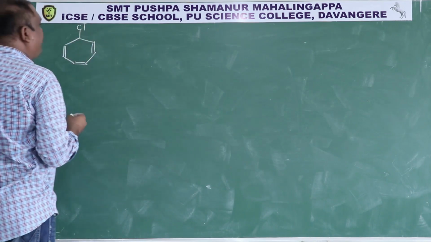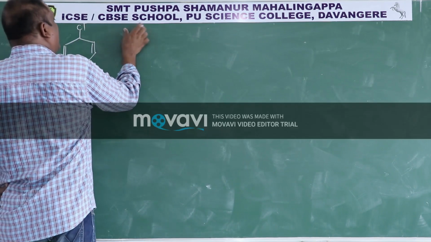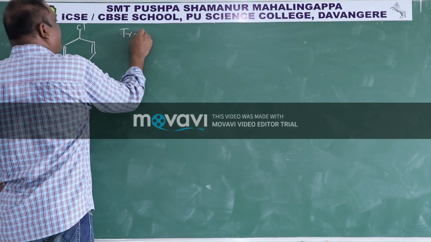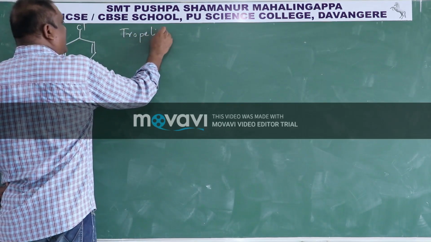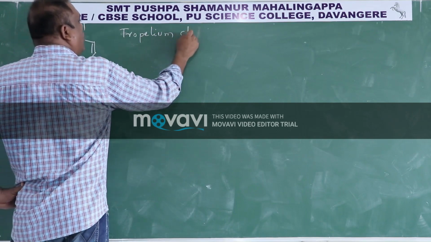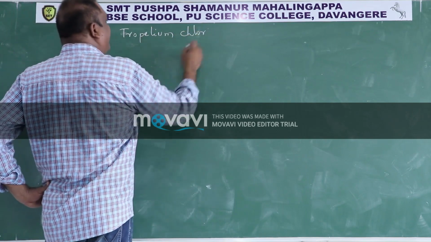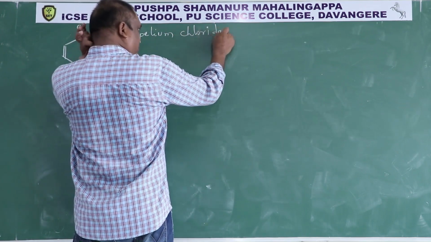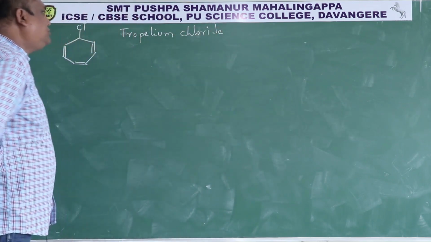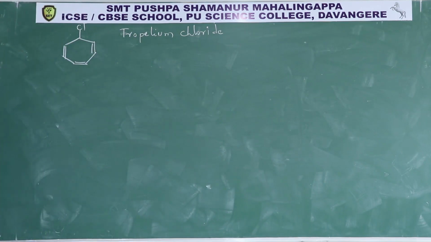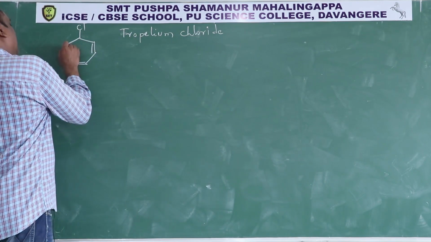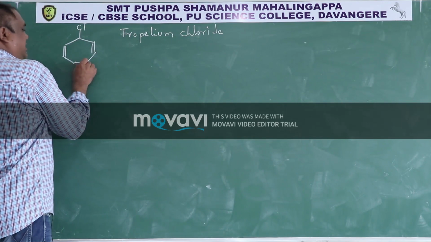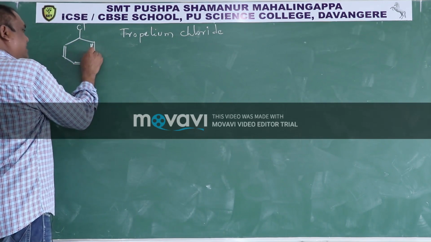This compound name is tropylium chloride. Now this pi bond is in conjugation with this, which is in conjugation with this.